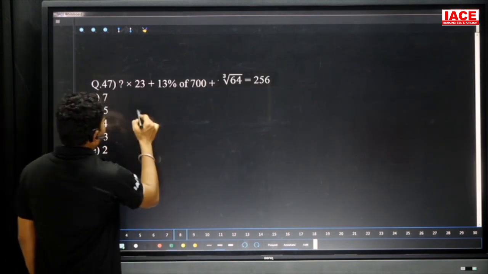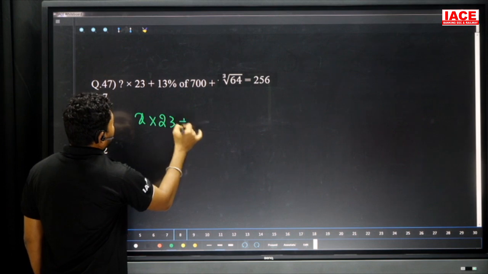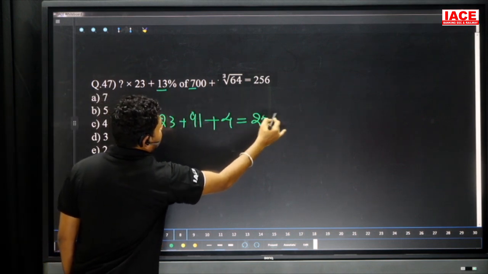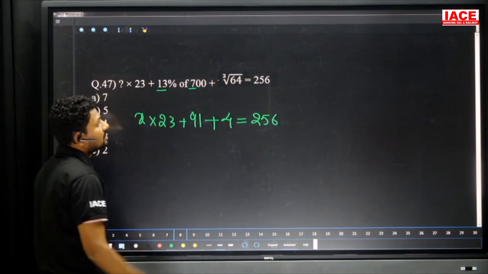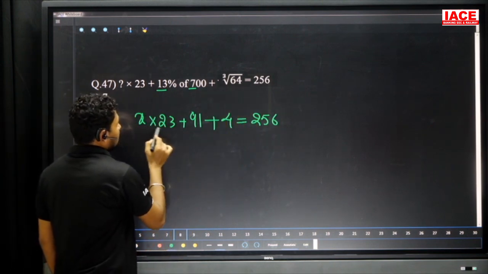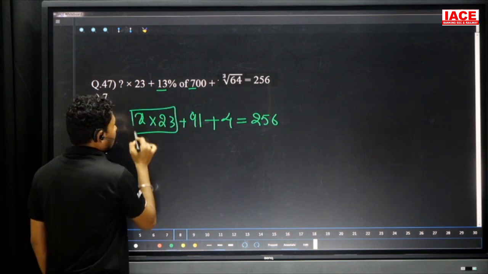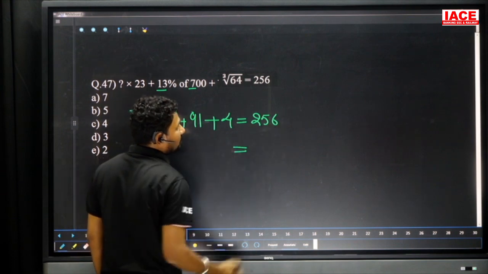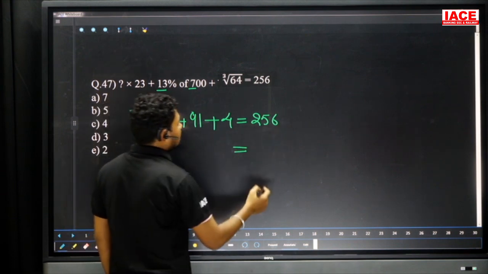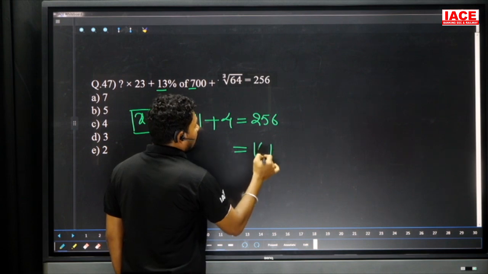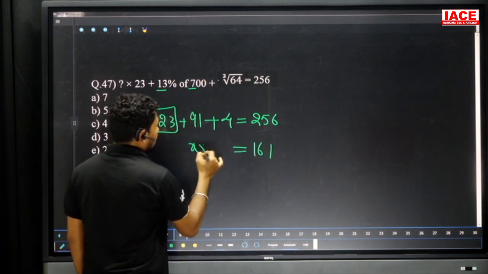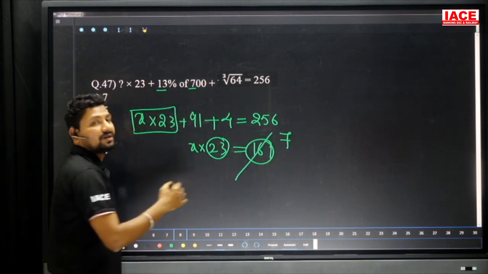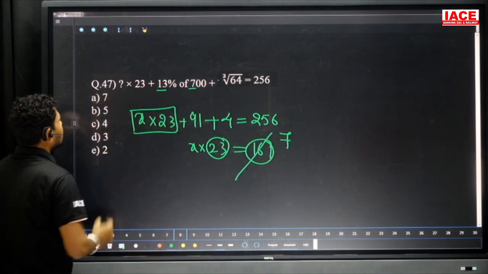Here, x into 23 plus 13 sevens are 91, percentage-wise the 2 zeros cancel, and 256, and the third root of 64 is equal to 4. And here x into 23 is a, leave it as it is, multiplication will come later for that. 91 plus 4, it is 95. 95 is removed from 256, it is 161, and x into 23, then 23 into 161, how many times? 7 times. 7 3s are 21, 7 2s are 14, it is 7 times, then x is equal to, our answer is what?